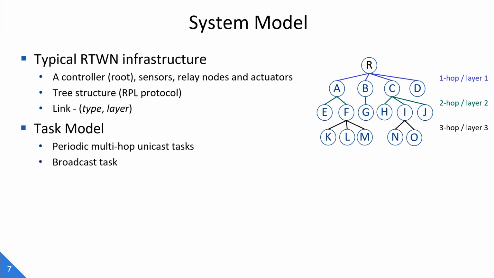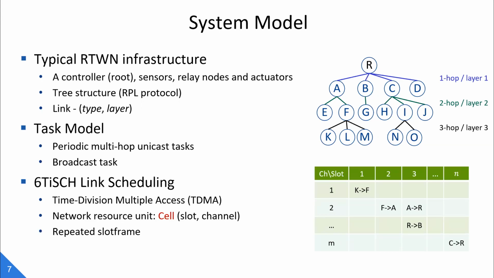The task set running in the network consists of a set of periodic multi-hop unicast tasks and a broadcast task. Each unicast task is sent out from a sensor node, passes through the gateway, and arrives at an actuator node. A broadcast task is generated from the gateway and is responsible for broadcasting network-wide configuration information to all the nodes in the network.